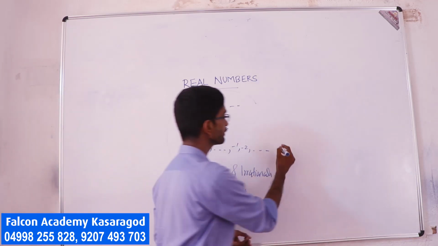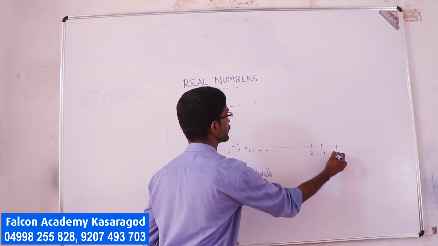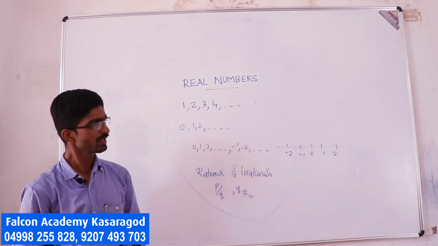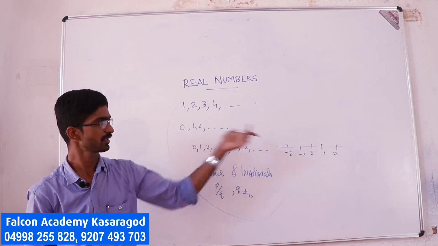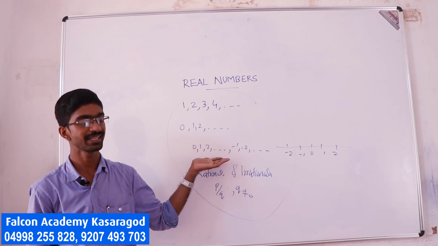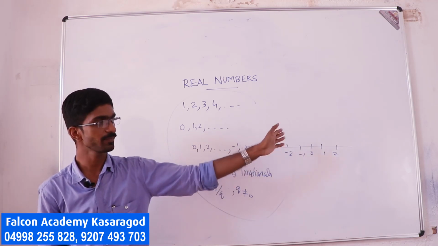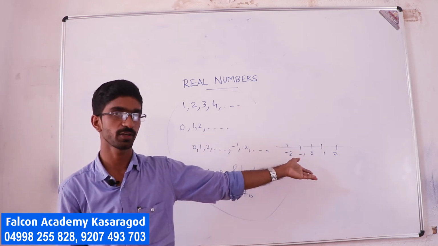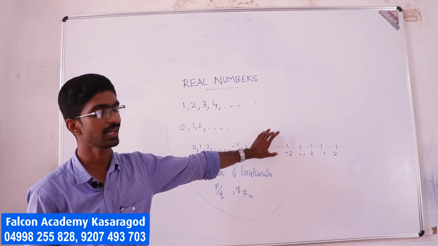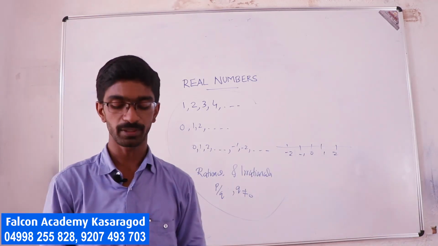It's very simple to remember all those numbers. Just consider a line. Maybe here is 0, then you can write 1, 2, etc., and here minus 1, minus 2, minus 3, etc. In between these, you have naturals, whole numbers, negatives and positive numbers, so integers are there. Then rationals, p by q, that means 1 by 2, 1 by 3, etc. And 1 by 2 means it is half, 0.5. So all numbers are there. All these numbers can be represented on a line. This structure, all these numbers together, we call the real numbers.